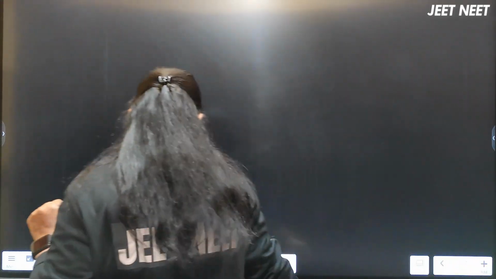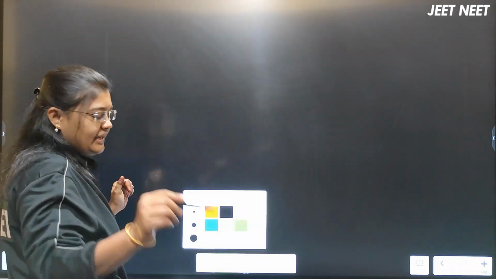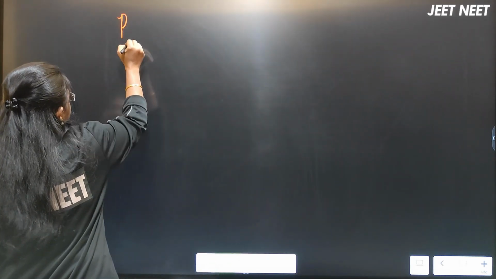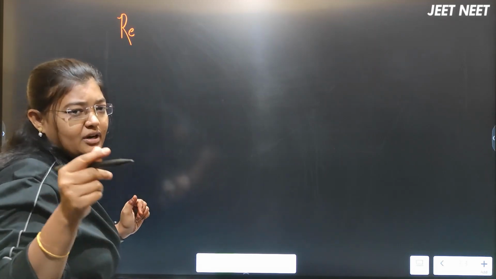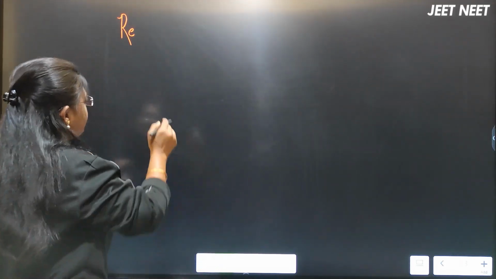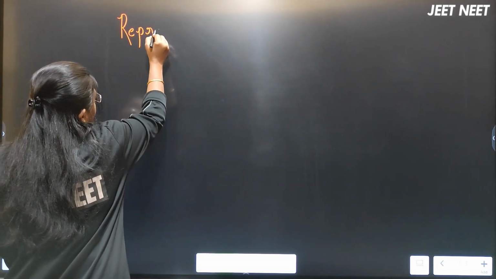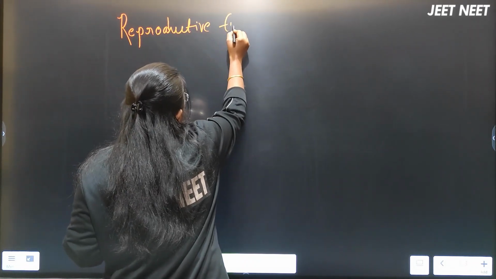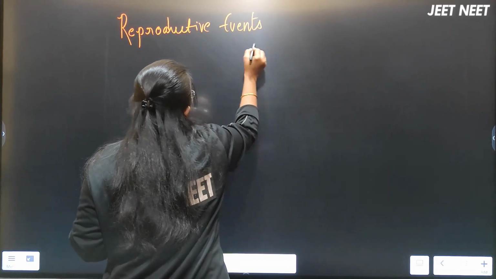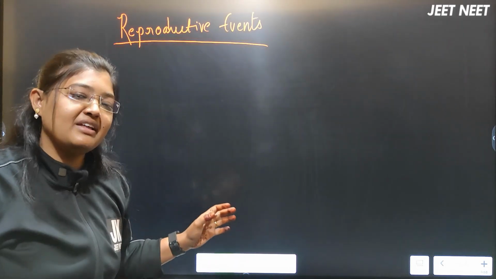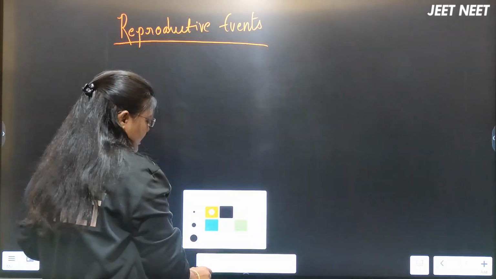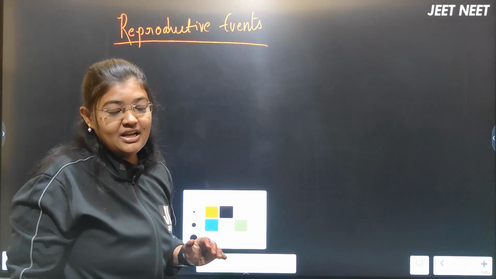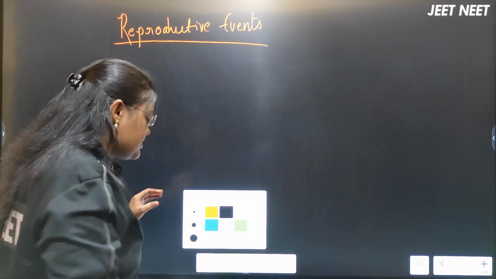Next, let me move on to the next one. According to NCERT, there is one word there, beta. What is that word here? If you can see the second line in the first paragraph of this chapter, there is one word called reproductive events, right? So, what do you mean by these reproductive events? Remember this point, this is given in the NCERT for sure, where most of the students won't focus on that. The reproductive events will start, right?